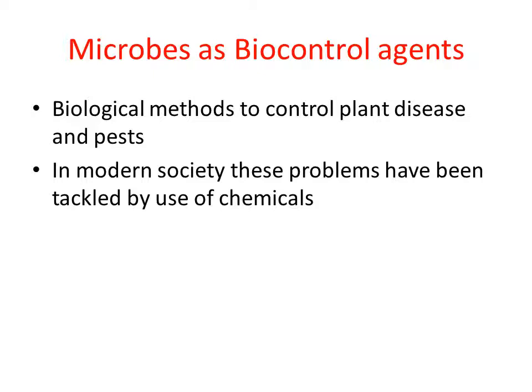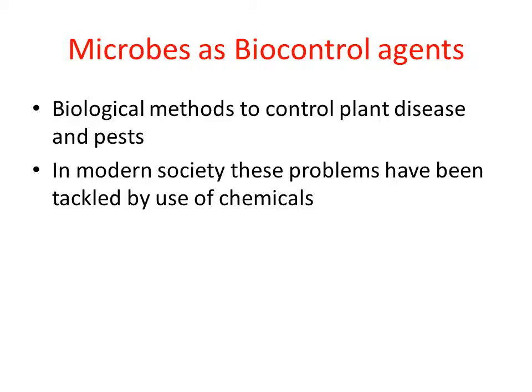In modern society, these problems have been tackled by the use of chemicals. Normally they use insecticides and pesticides. When they sprinkle these chemicals on the plant, the pest number decreases, so it is possible to control the plant disease, right?